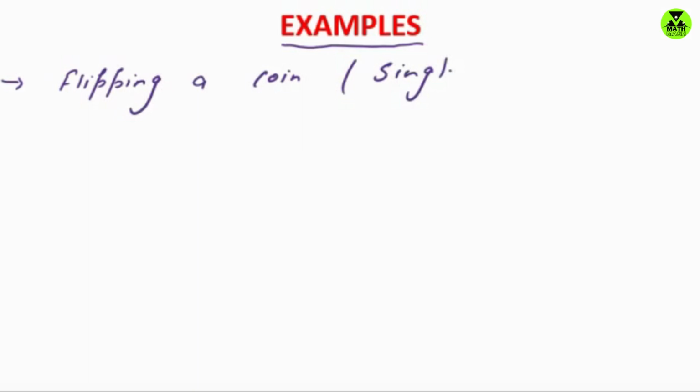Now consider an example based on the Bernoulli distribution. Consider flipping a coin a single time. When we flip a coin and want a head, getting a head is a success for us, and getting a tail is a failure. So flipping a coin a single time, getting a head is a success, and getting a tail is a failure. Since we flip the coin a single time, it is a case of a Bernoulli distribution, and here we have only two outcomes, either a success or a failure.